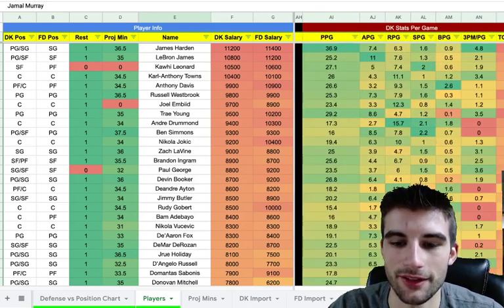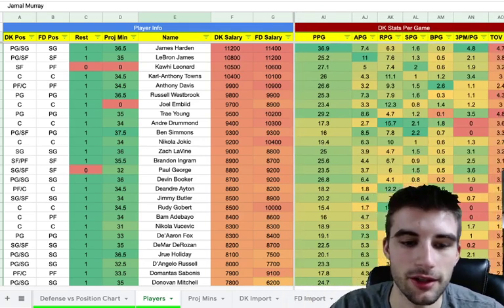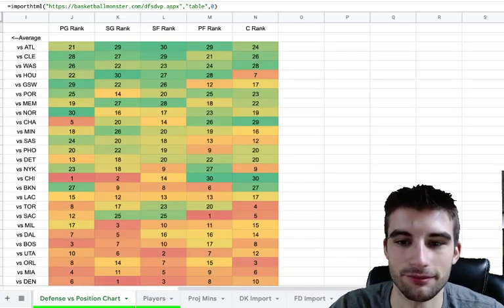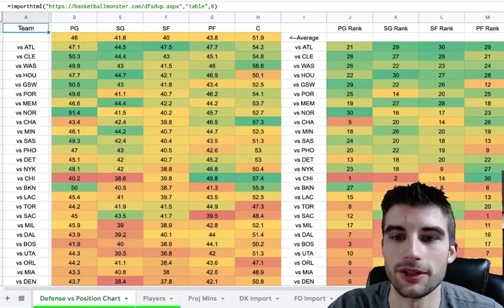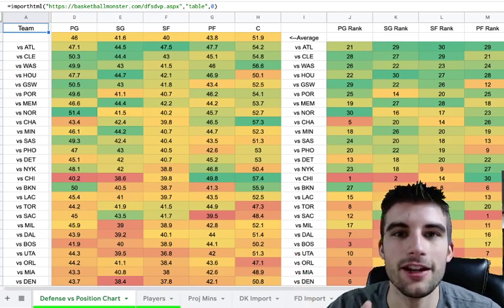Then you have the normal DraftKings stats per game. Then on the very right, you have my projections as well. And you also get my defense versus position chart that updates automatically throughout the day. You can easily identify what's good matchups, what's bad matchups. Obviously, if you're going up against Atlanta and Cleveland, great matchups. If you're going up against teams like Denver, Miami, not very good matchups.